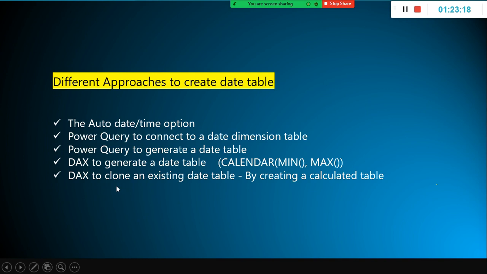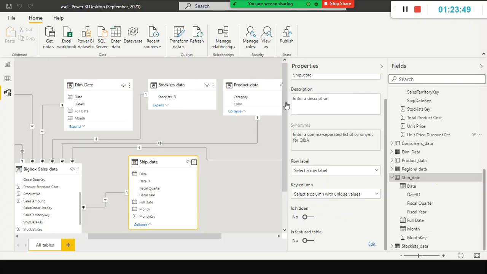And also other approaches: DAX to clone an existing date table. You can clone the existing date table, or you can generate a date table using a DAX function, and Power Query to generate it. For this you need to use the M language. M language is a bit difficult to remember. Or Power Query to generate a date dimension. If you already have a date dimension table and need another table in the query, you just duplicate the query and rename it with ship date, something like that. In my case, I just copy pasted the same date Excel sheet into another Excel sheet. Instead you can go to transform data.